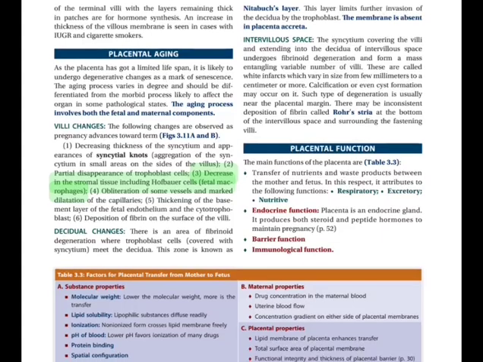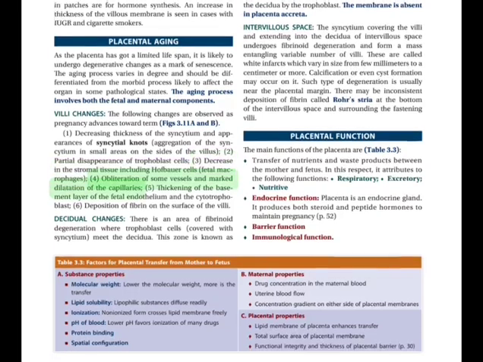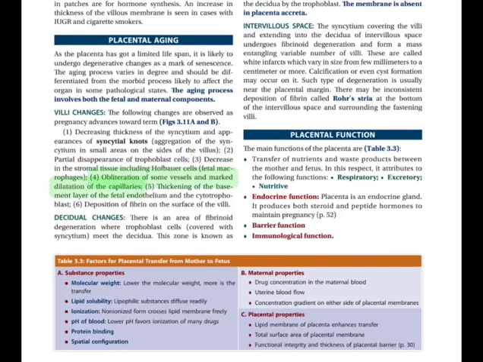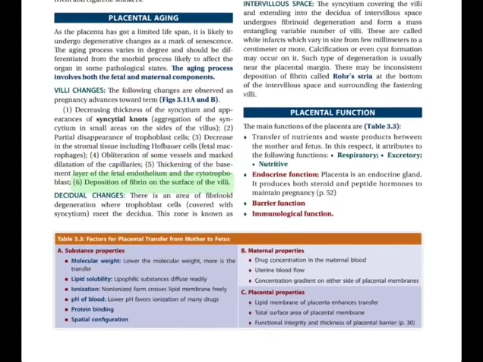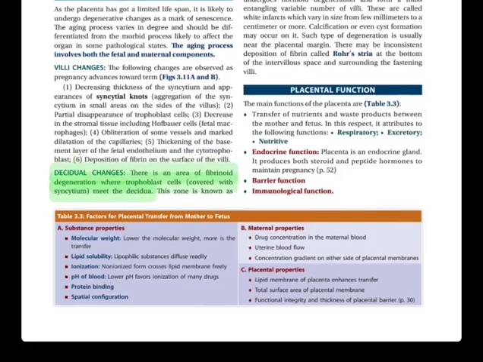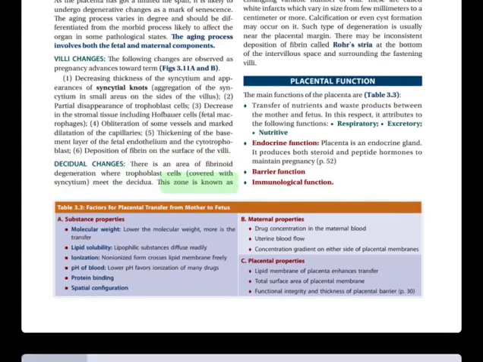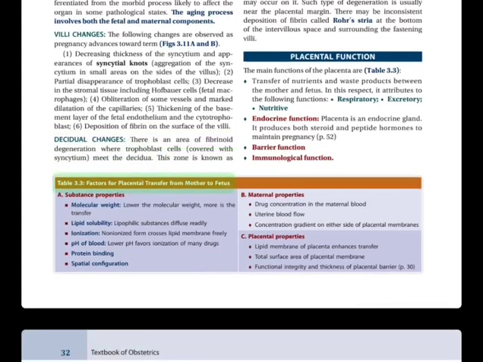Decrease in the stromal tissue including Hofbauer cells, fetal macrophages. 4. Obliteration of some vessels and marked dilatation of the capillaries. 5. Thickening of the basement layer of the fetal endothelium and the cytotrophoblast. 6. Deposition of fibrin on the surface of the villi. Decidual changes. There is an area of fibrinoid degeneration where trophoblast cells, covered with syncytium, meet the decidua. This zone is known as Nitabuch's layer.